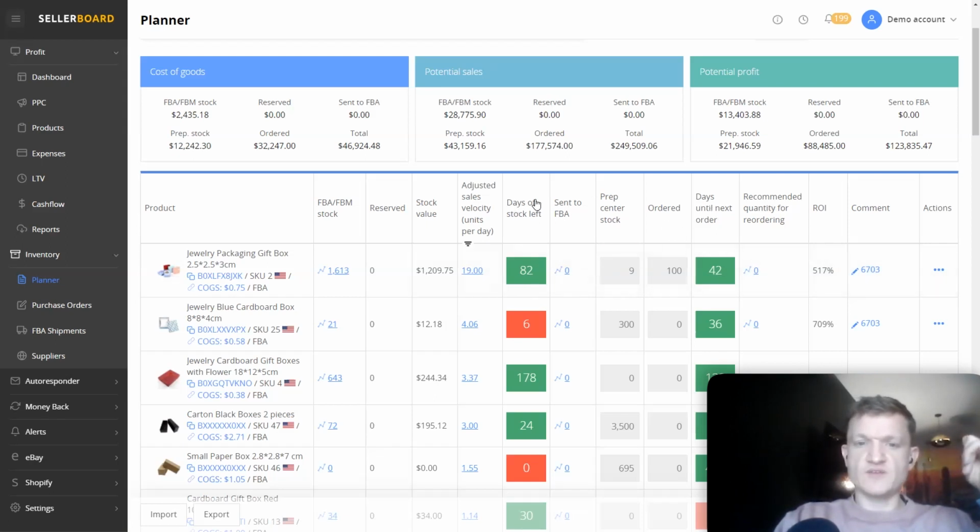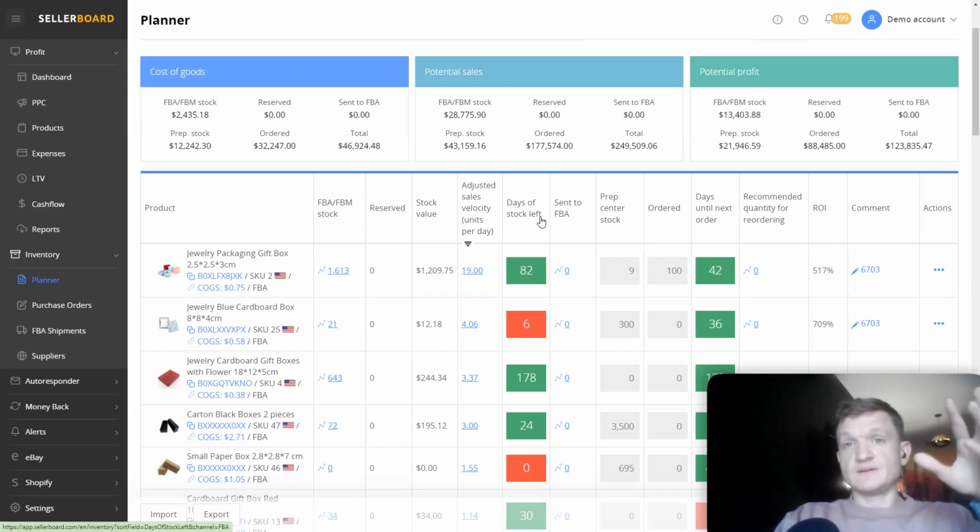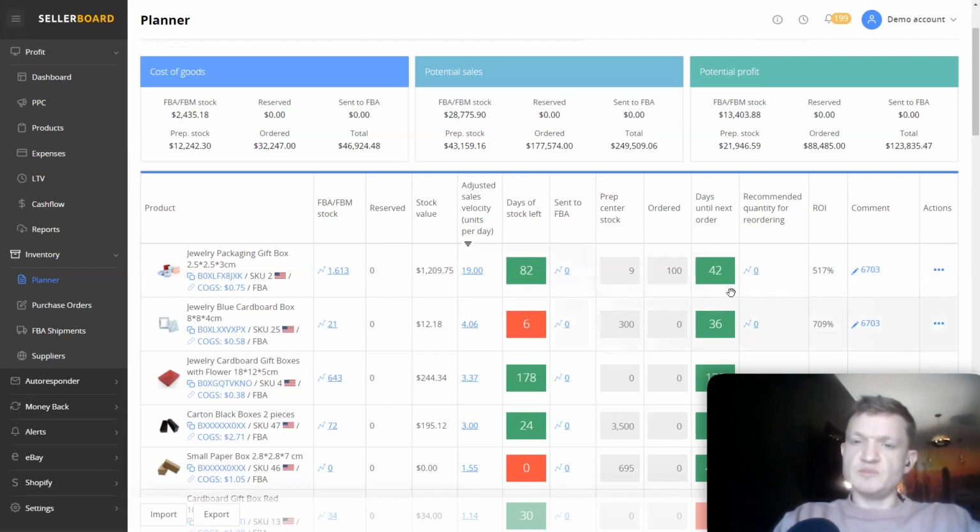So that is the days of stock left. It's self-explanatory, you will understand how long you can remain in stock, and then days until next order. This is also pretty simple. You understand when it's time to reorder. And if you connect the inventory module with the alerts feature from Sellerboard, you can always be notified when it will be time to reorder here. Also, we can recommend the quantity for reordering. So knowing your adjusted sales, knowing your stock, we can always calculate and show you a very good amount to reorder now. So this is the planner page.